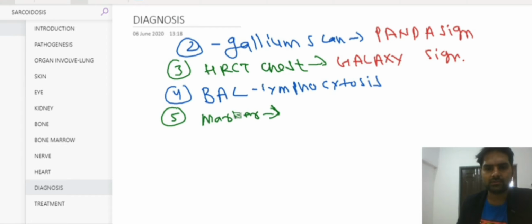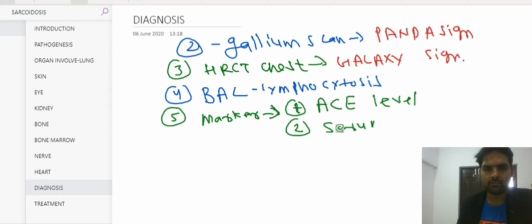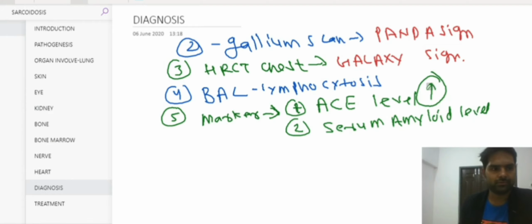The next investigation that we can do is to check for the markers. The markers that we can see in case of sarcoidosis are the angiotensin converting enzyme level, or we can see the serum amyloid level. These two markers we can see in sarcoidosis, and the ACE level will be increased. Okay. Next thing in the diagnosis will be the ratio of CD4 to CD8.